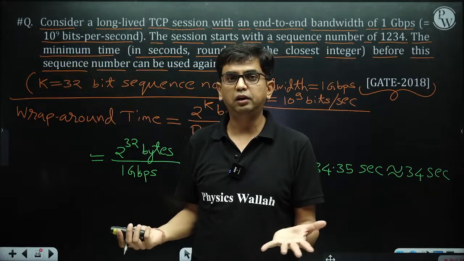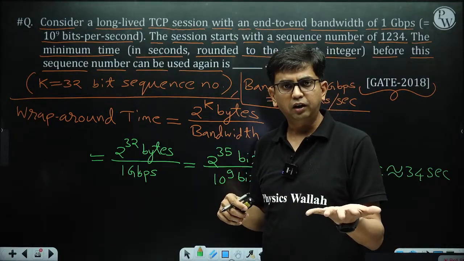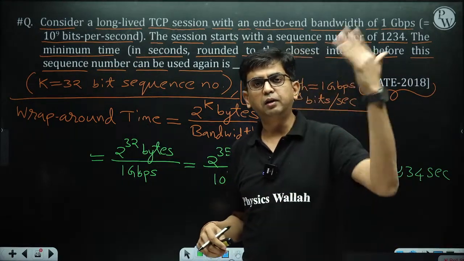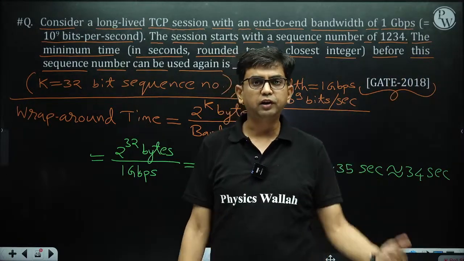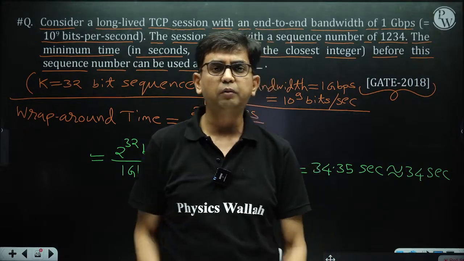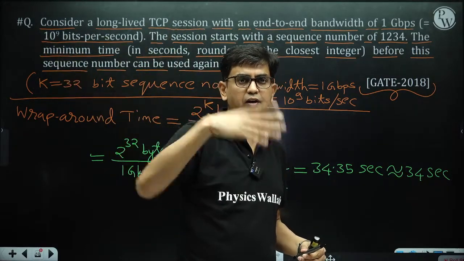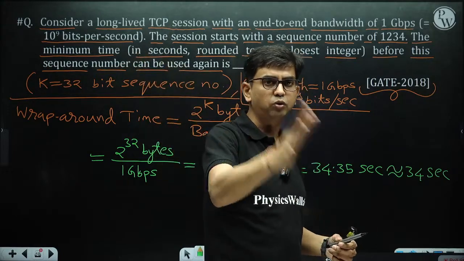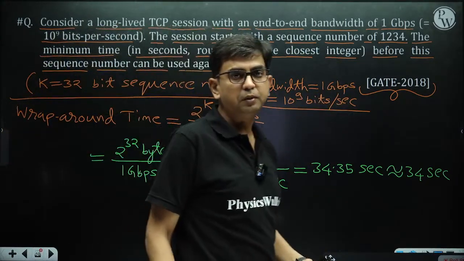And data is always digital. Digital means it is in memory, so KB, MB are always in powers of 2. So in case of digital it is 2 to the power, in case of analog 10 to the power. So don't make that mistake. I have already explained it in the flow control chapter, so you missed that class. If you see that lecture, you will get to know Gbps is not 2 to the power 30. 1 GB is 2 to the power 30.